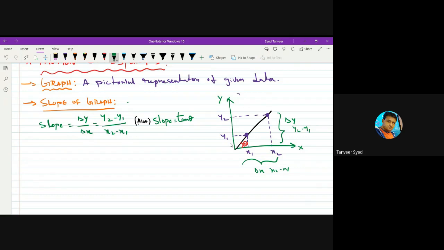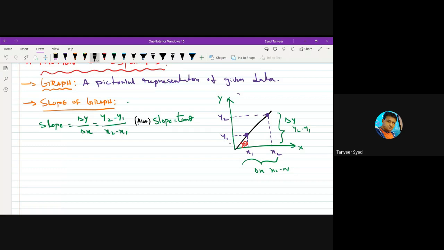If you take the general meaning of slope, slope means inclination. You have a ramp which is used to climb vehicles into our house. So greater the slope of the ramp, greater the difficulty to climb over it. That's what you mean by slope in regular usage. The same thing means here also. So greater the inclination of the graph with the x-axis, greater is its slope.